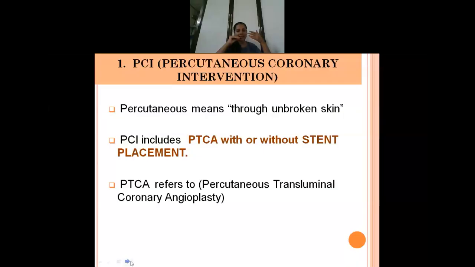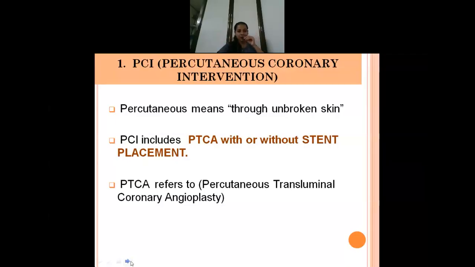As I continue with my explanation, you will come to know what a stent is. Most people get confused with the full forms, so you should remember them. PTCA refers to percutaneous transluminal coronary angioplasty.